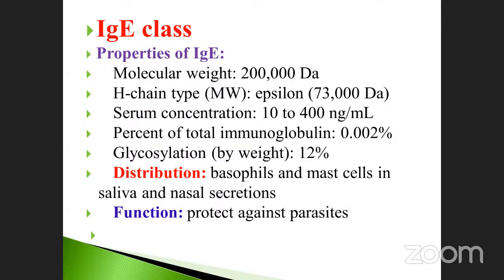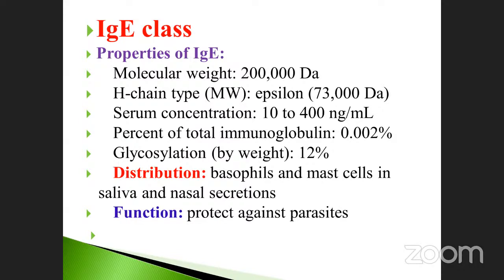The properties of immunoglobulin E: the molecular weight is 200,000 Dalton. Heavy chain type epsilon, E is denoted as epsilon, 73,000 Dalton. Serum concentration 10 to 400 nanogram per ml.